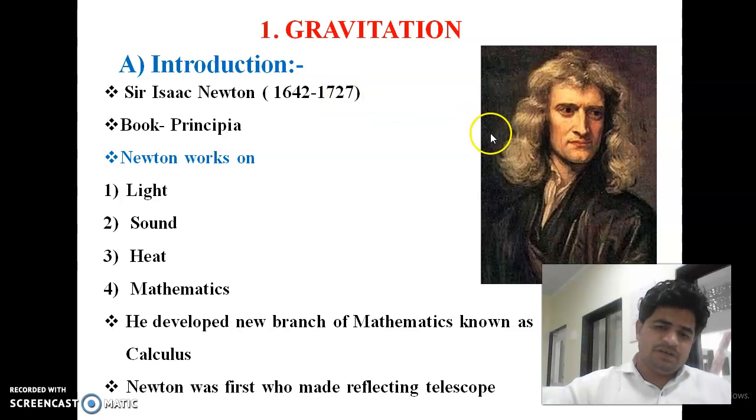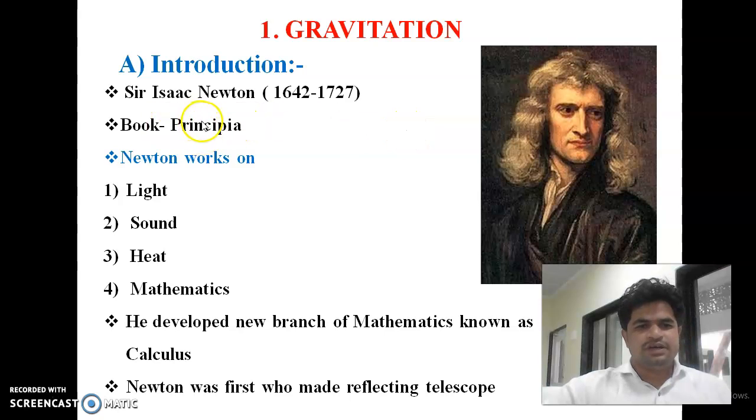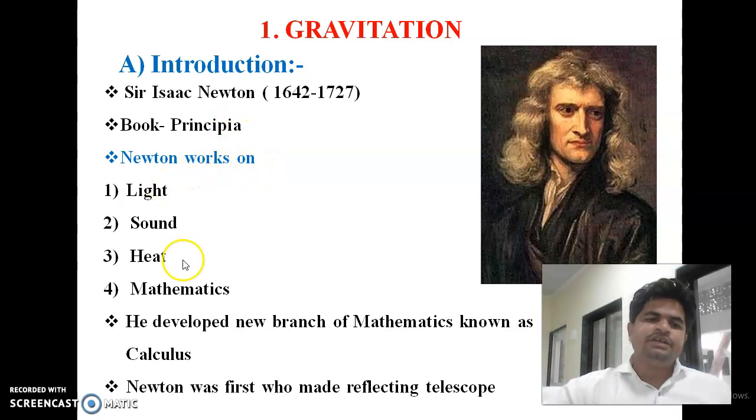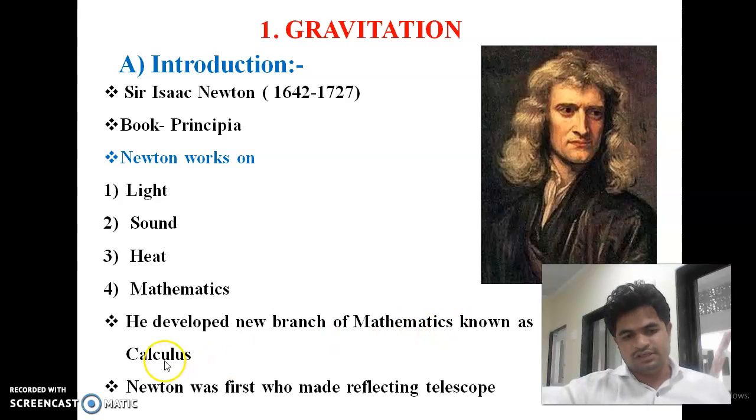In his life he wrote the book known as Principia, and in this book the concepts related with light, sound, heat, mathematics, these principles, concepts and techniques in science are written. He also developed a new branch known as calculus. Newton was also the first to make the reflecting telescope.